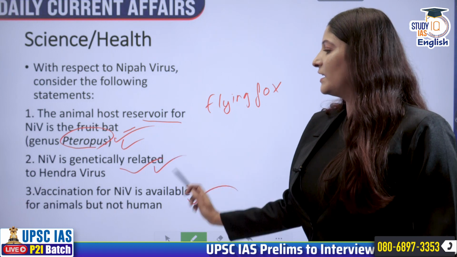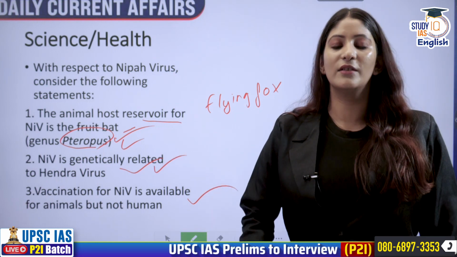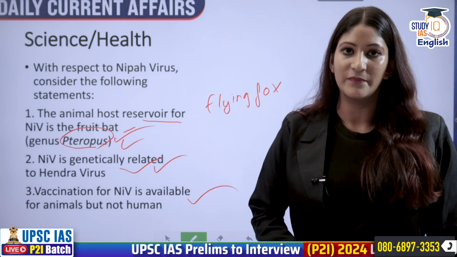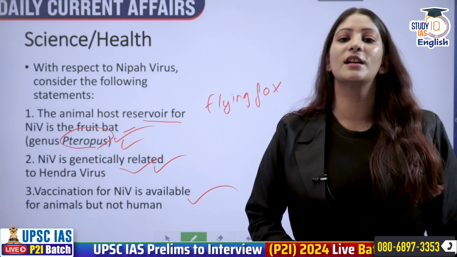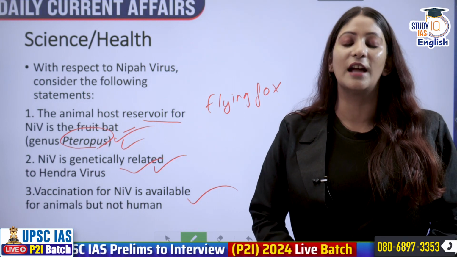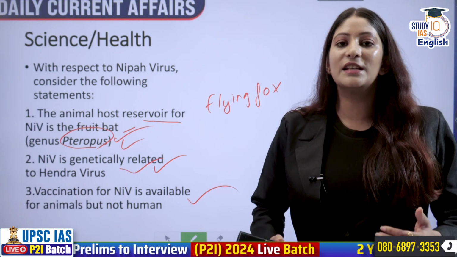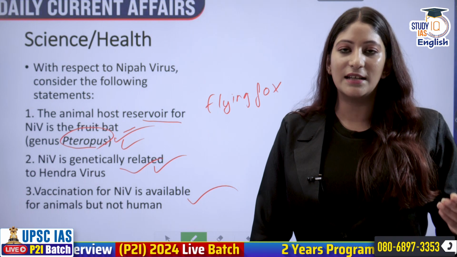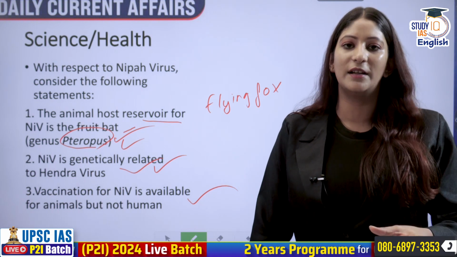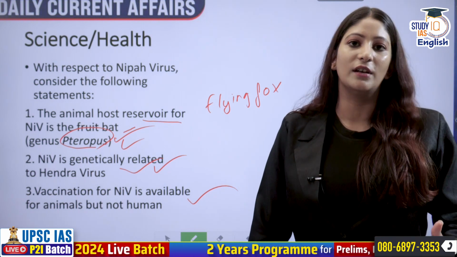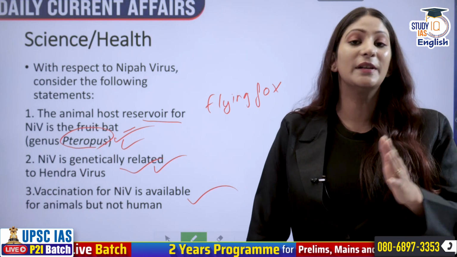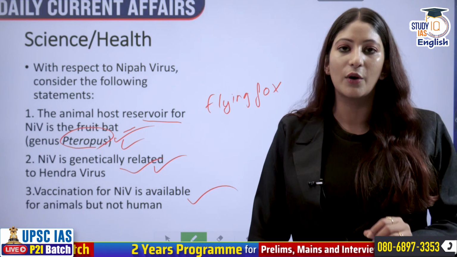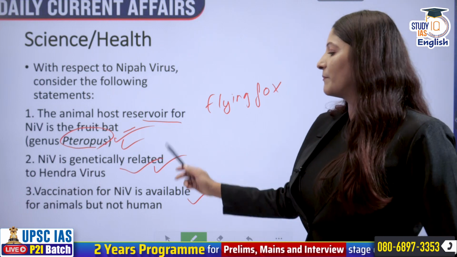It is genetically related to Hendra virus. Hendra virus is also carried by bats, and that is why it is very easy to single out the bats as reservoirs. That means they host these viruses within them. And due to the contamination of certain raw materials by bat urine or excreta, people can get infected if you do not wash them properly before consuming them.